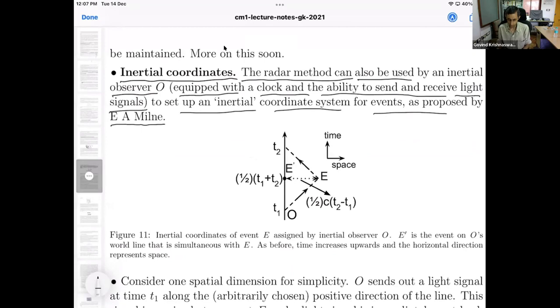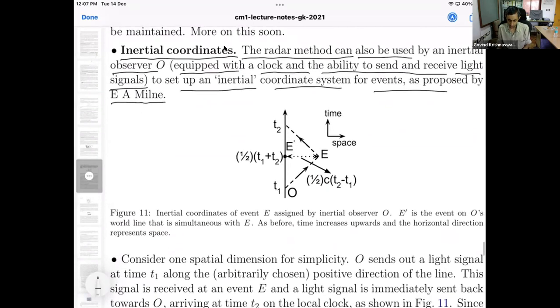Basically, let us take the simple situation where we have a one-dimensional space, which we can call the x direction. That is this way, a one-dimensional space, so that is a line. The observer is located somewhere, and the observer is at rest.